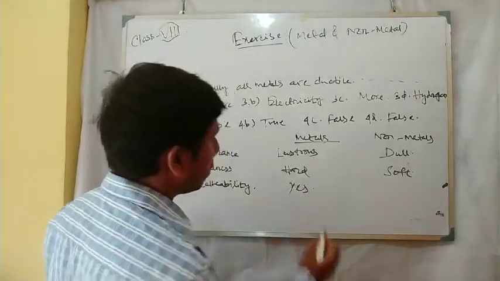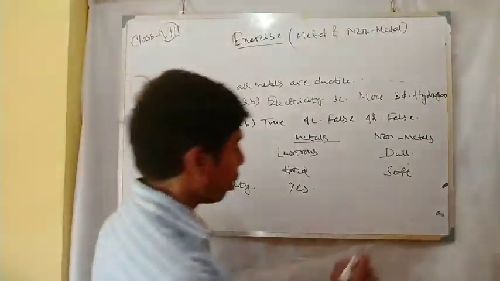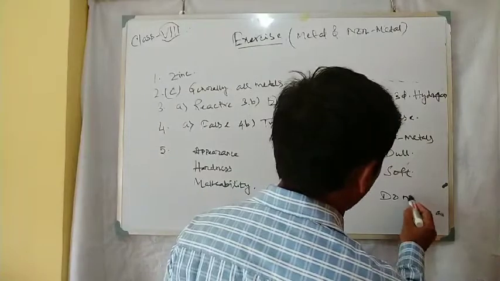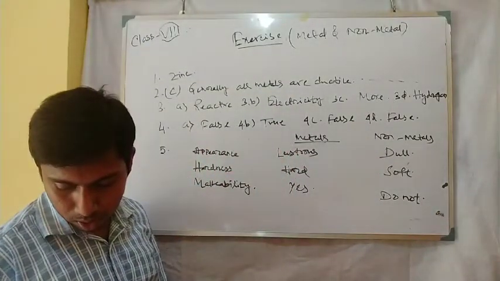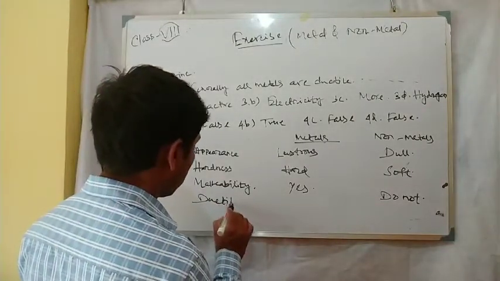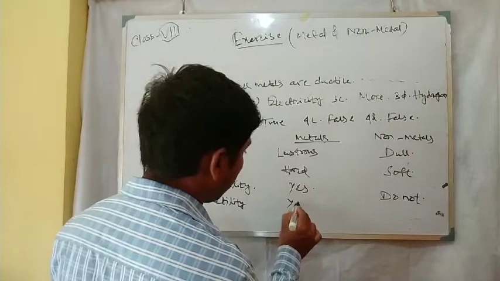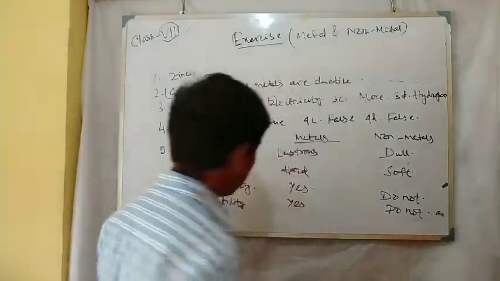Yes, metals have the property of malleability, but non-metals do not. Next one, ductility. Yes in case of metals, but non-metals do not have ductility.